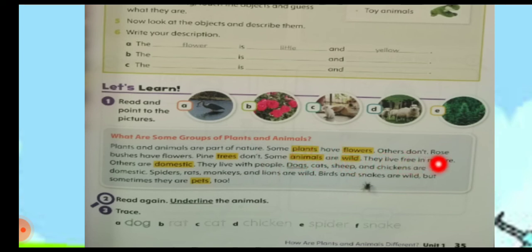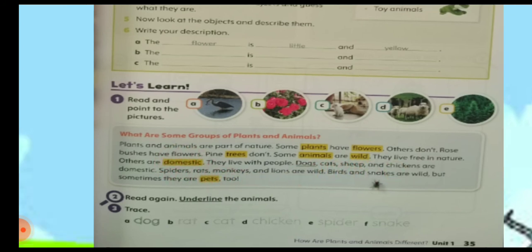They live in nature. And others are domestic. For example, wild animals: spider, rat, monkey, lion. And for example, domestic animals: dog, cat, sheep, chicken.